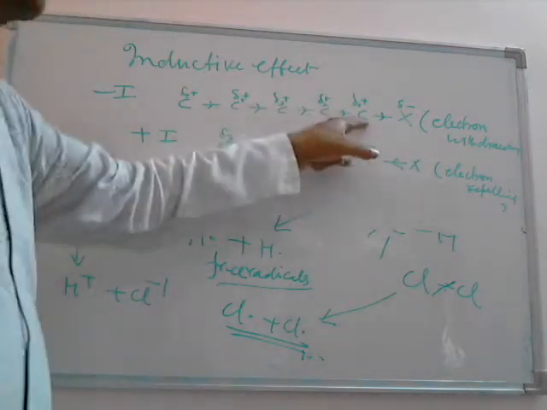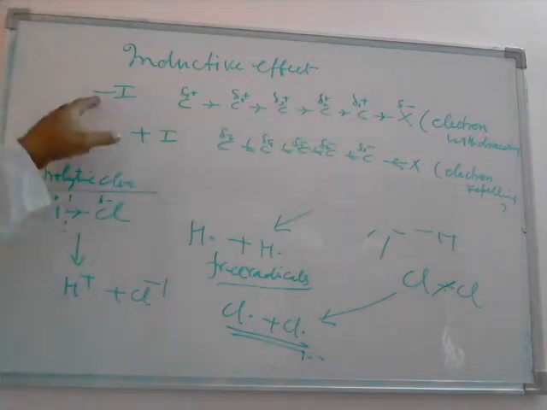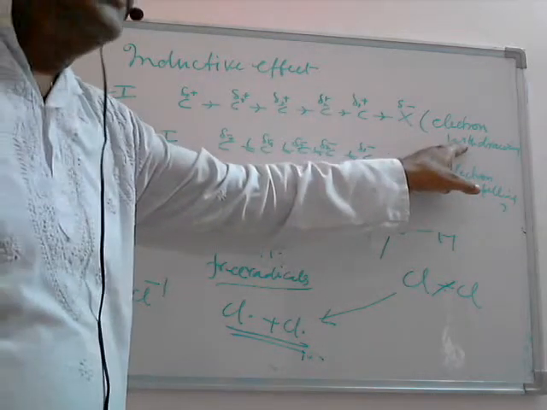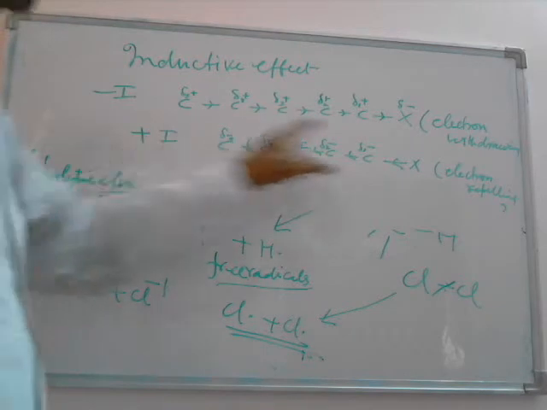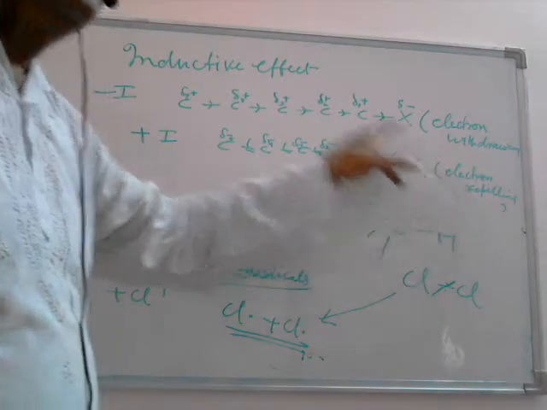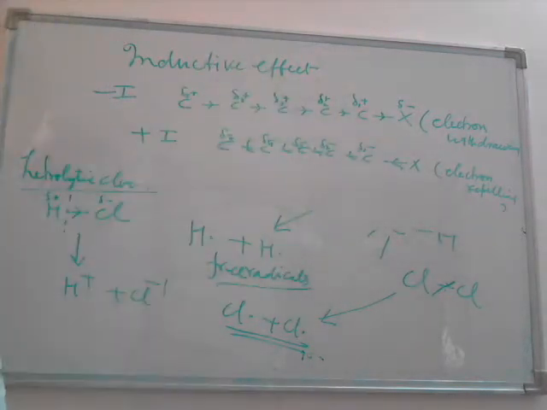On the carbon atom there will be positive charge if there is a minus I effect, if an electron withdrawing group is attached. It is a plus I effect when an electron repelling group is attached. So this inductive effect takes place in the sigma bonds, or you can say the non-polar covalent bonds.